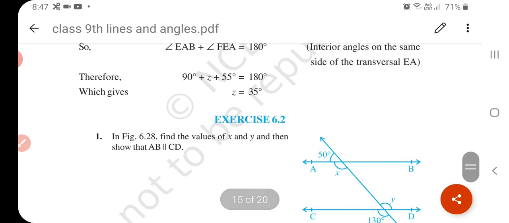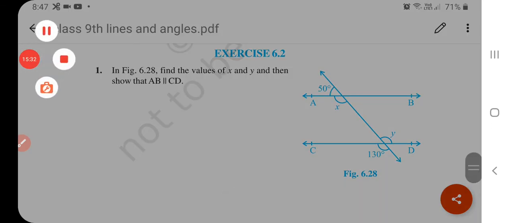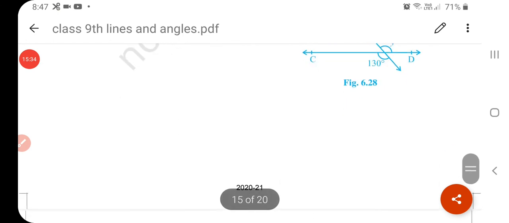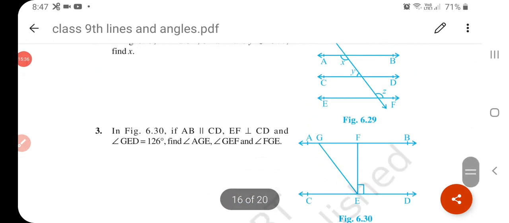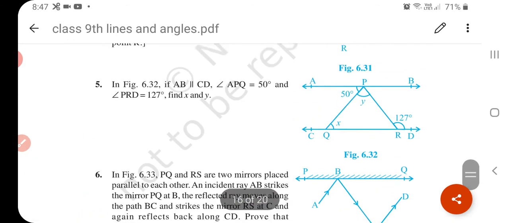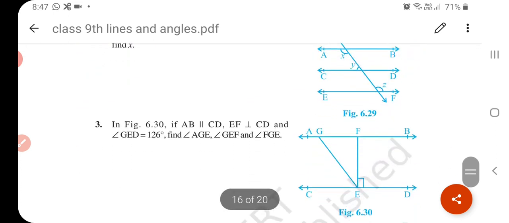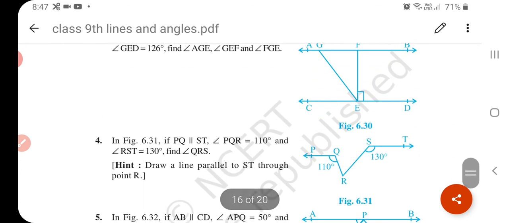You have to think and do questions of this type. So your homework is exercise 6.2. There are only 6 questions here, so you can do the first, second and third questions by yourself. Okay, have a good day.